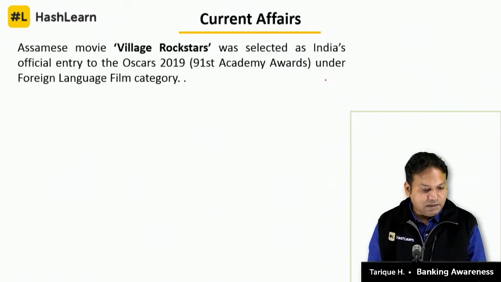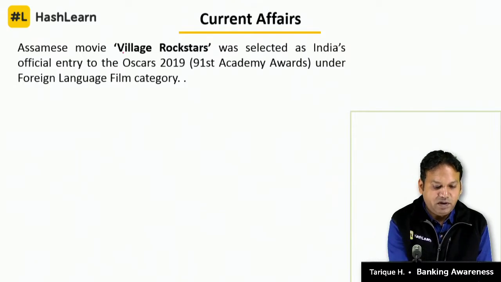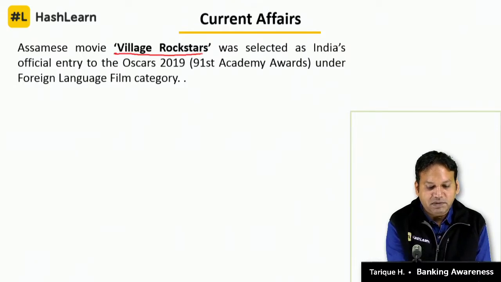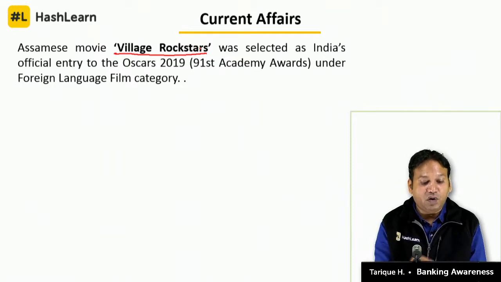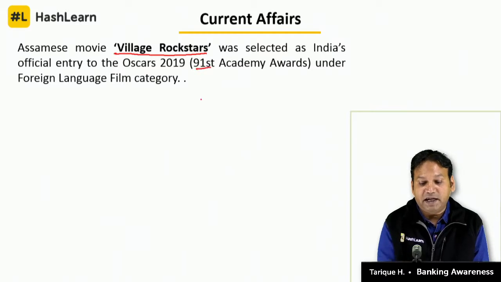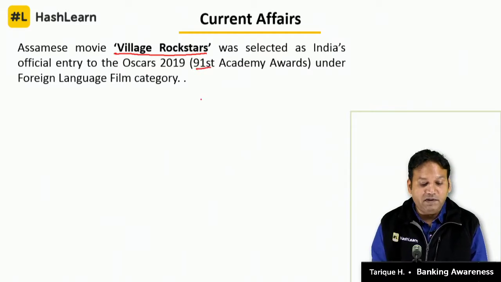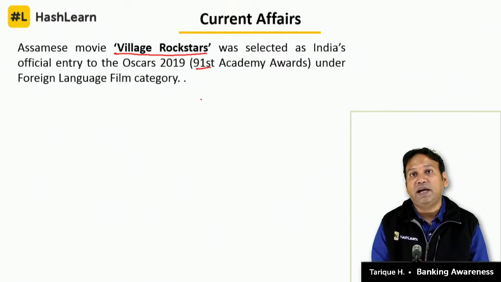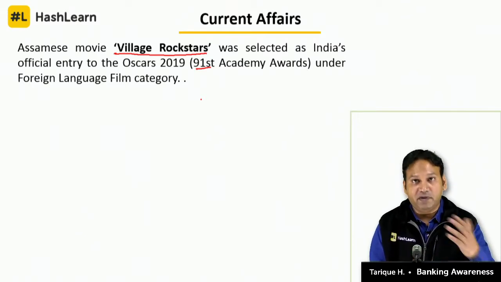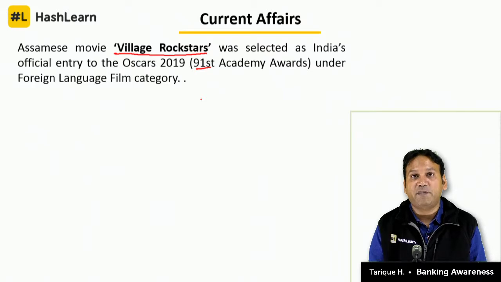Next is Assamese movie Village Rockstars. What is the name of the Assamese movie that was selected as India's official entry to the Oscars 2019, which will be the 91st Academy Awards under foreign language film category? Okay? So India officially selects a movie and sends it as an official representation from India as a part of the foreign language films.